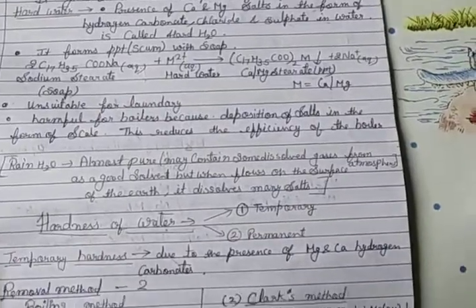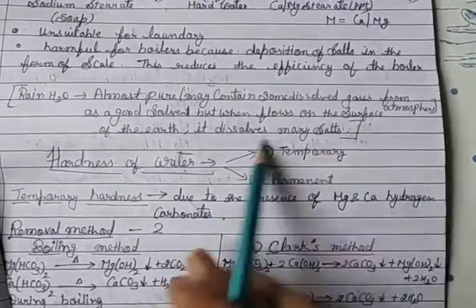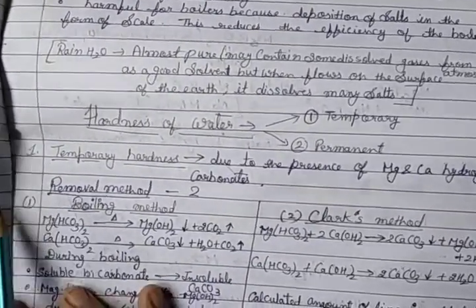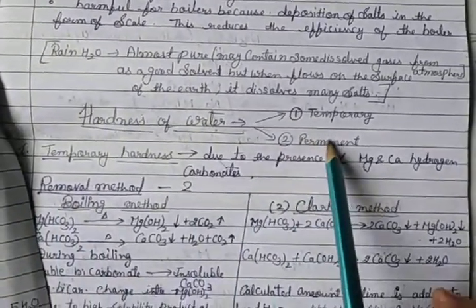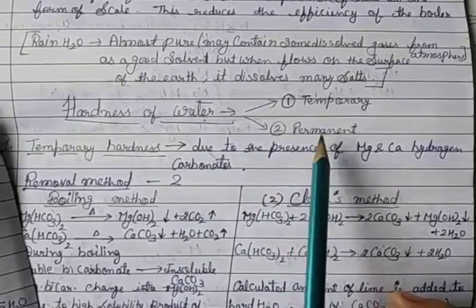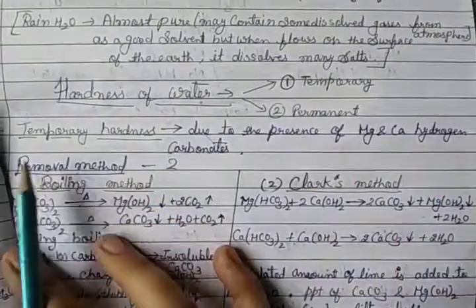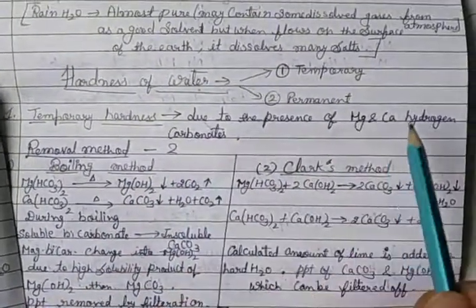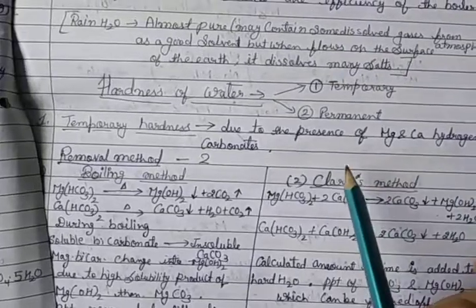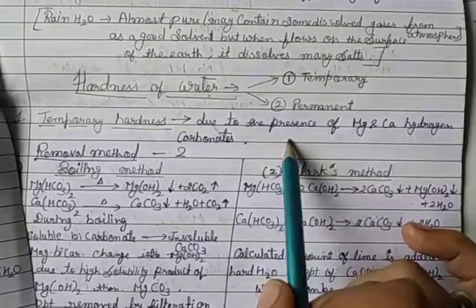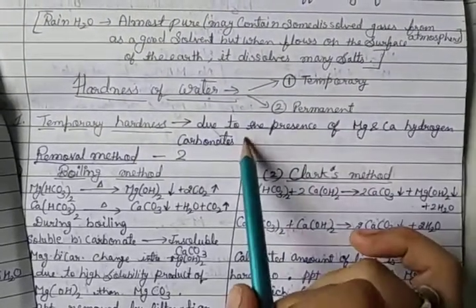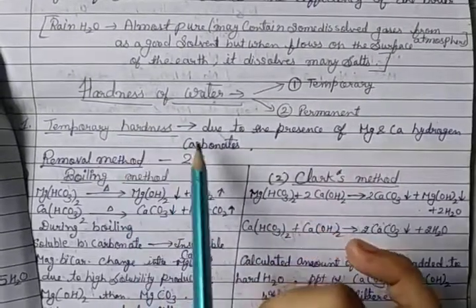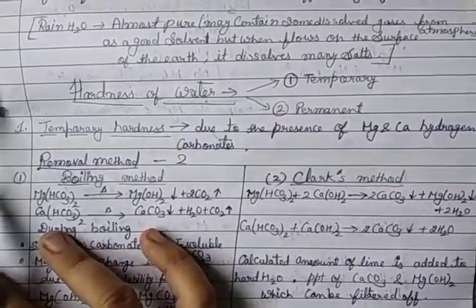Okay, then the next topic is hardness of water. There are two types of hardness: first is temporary hardness and second is permanent hardness. Temporary hardness is due to the presence of magnesium and calcium hydrogen carbonates. If magnesium and calcium hydrogen carbonates are present in the water, it is known as temporary hardness, and it is easily removed by the first method.